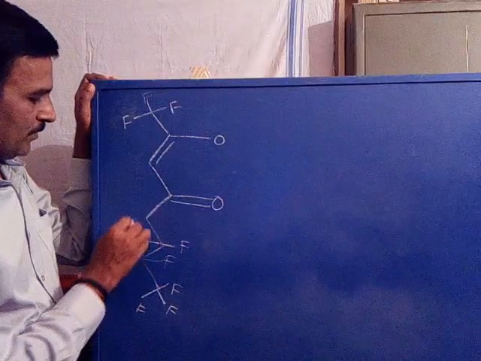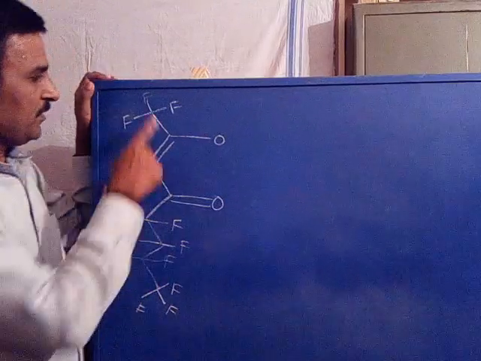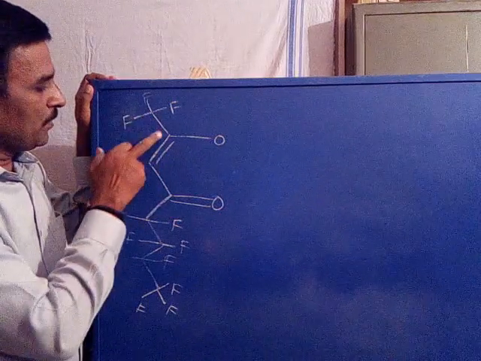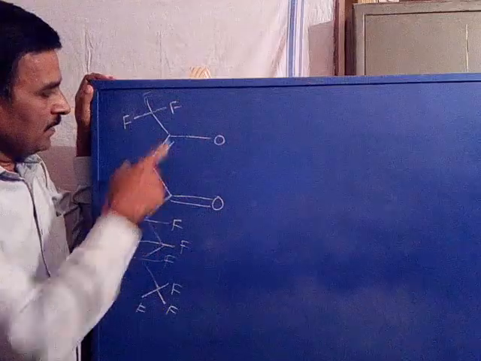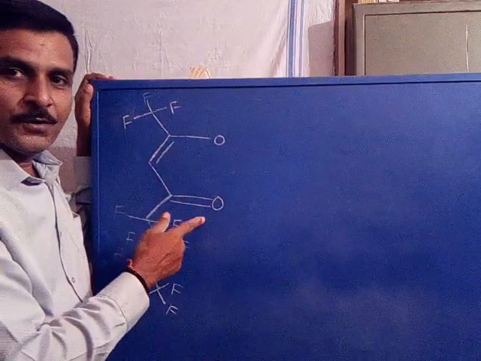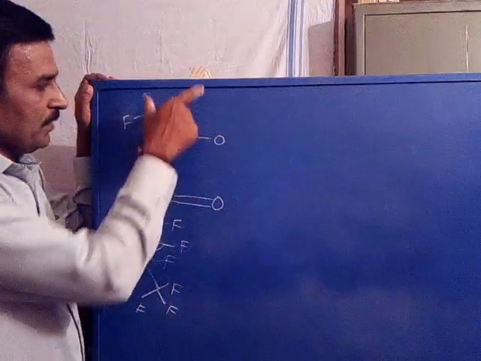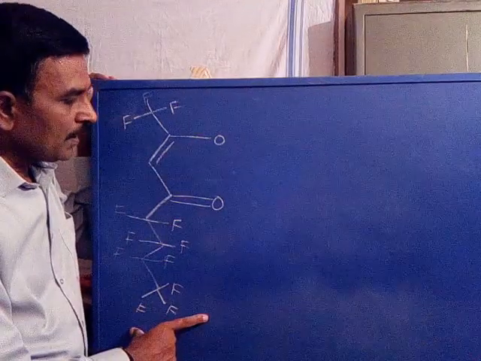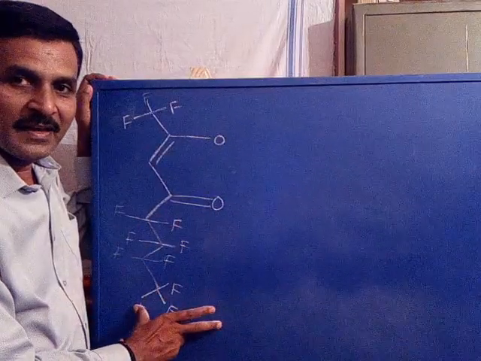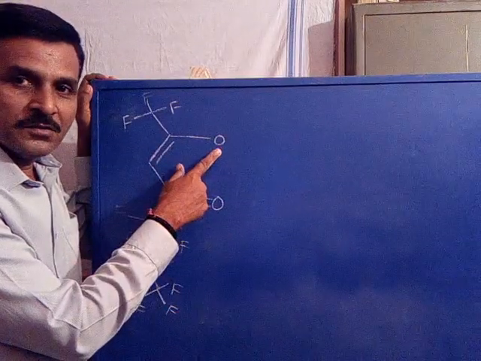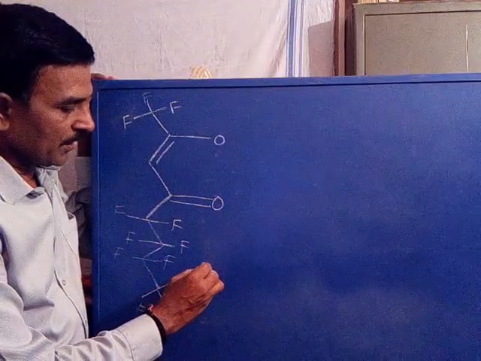Now this is an 8 carbon chain, a beta diketonato unit, all fluorines. Now this is a ligand, beta diketonato. It is a ligand with a negative charge. This ligand is fluorooctanodionate.